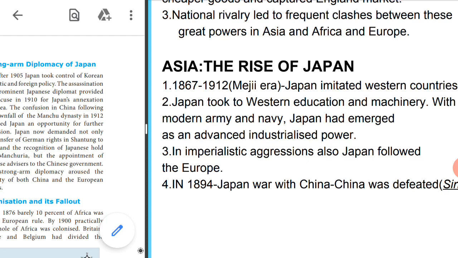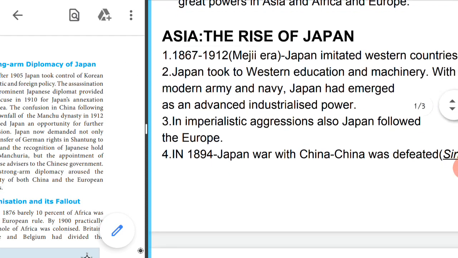So Japan, following the European countries, developed its education, its missionary, its army, its navy, and it came up as a superpower. And it not only did this, but it also followed the way by which European countries did imperialistic work. So in imperialistic aggressions also, fights also, Japan followed the European countries.